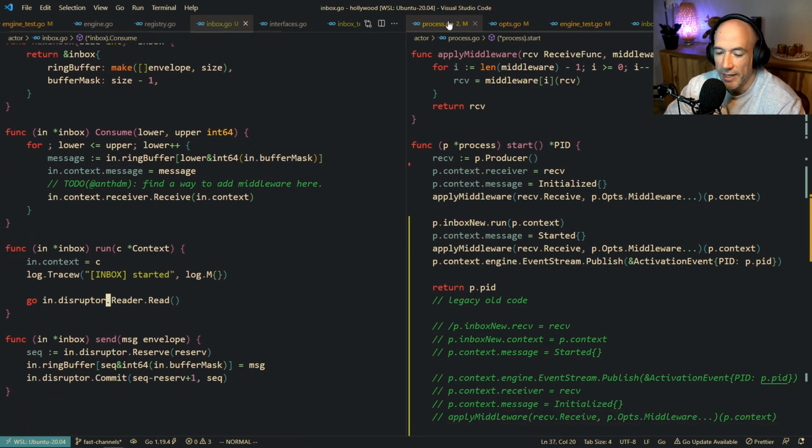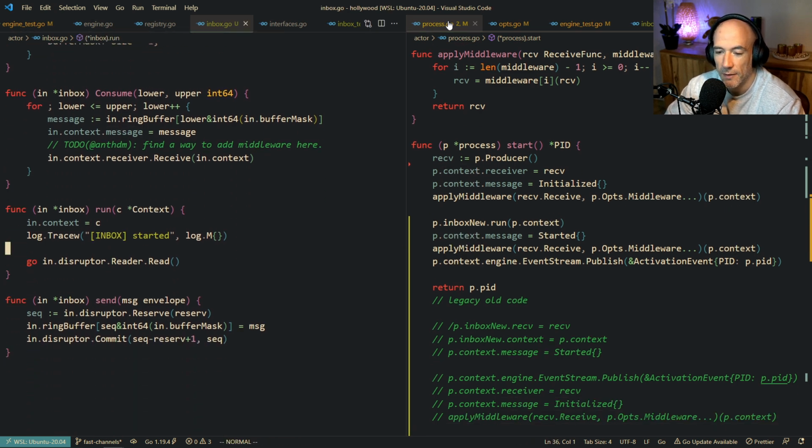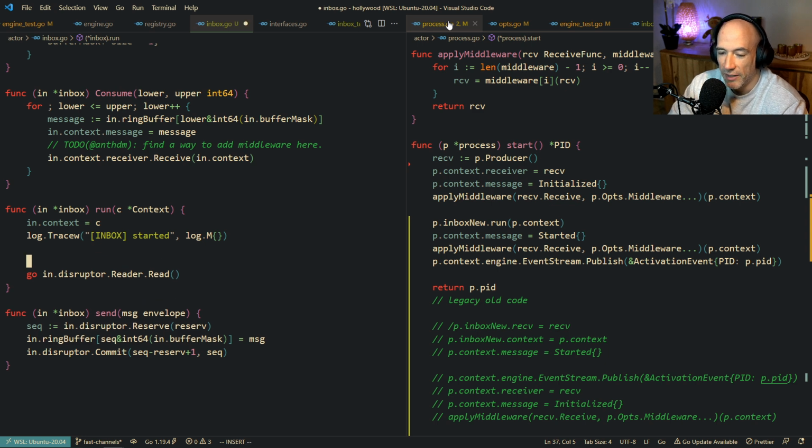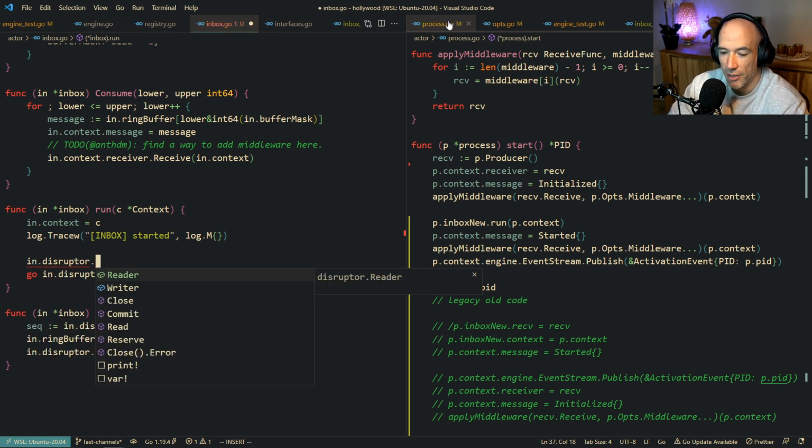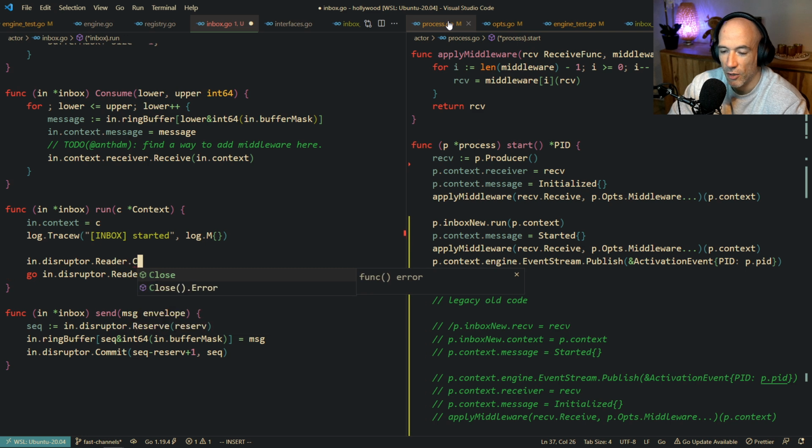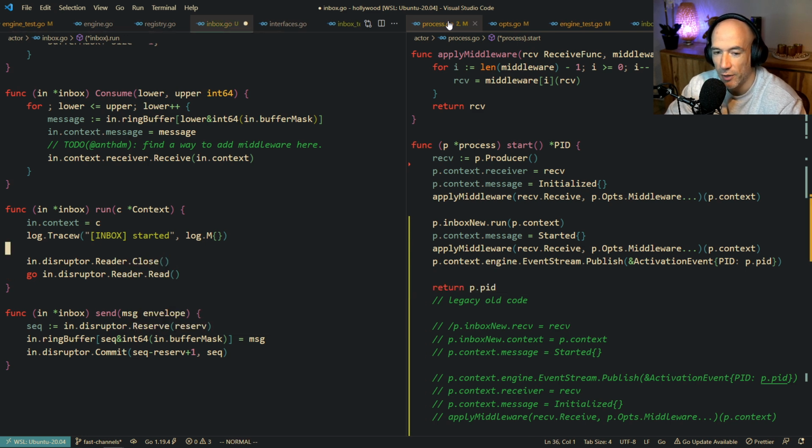So you see this reader here, this goroutine. If you want to close a reader, it's going to be disruptor reader close, right? You see this? It's going to close everything and completely shut down reading. So we need to call that.